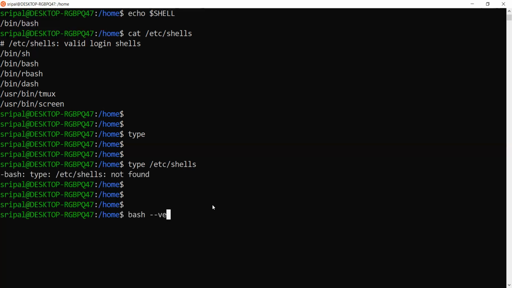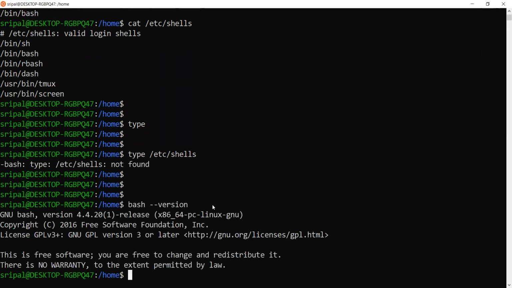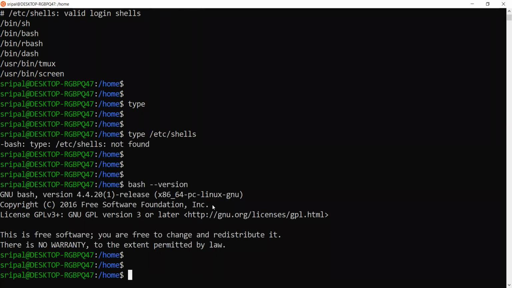So what we do is bash --version, which will give us the version of bash that we are using, and we could see who the provider is and everything. I see 4.4.20 is the version installed on my machine, but I never upgraded it. So that means every shell has its own version.